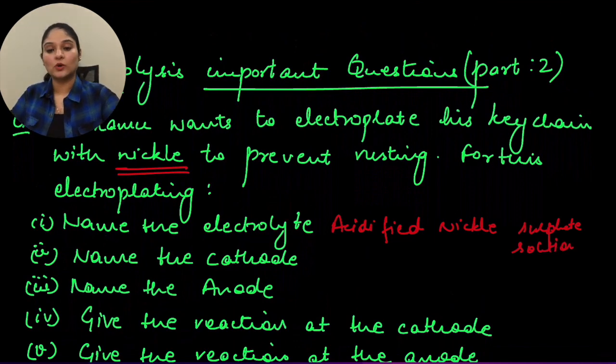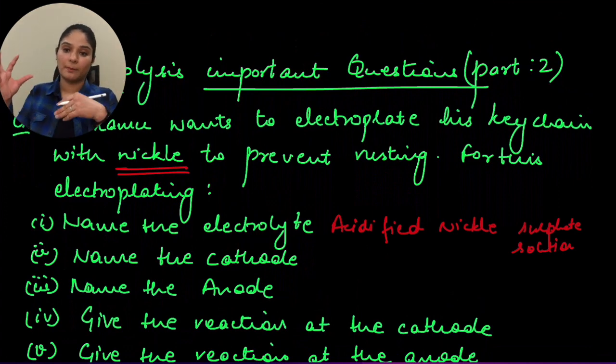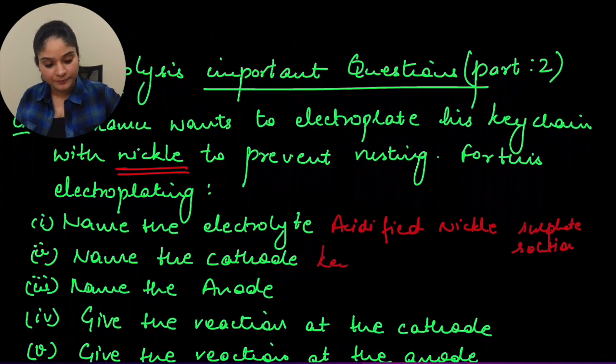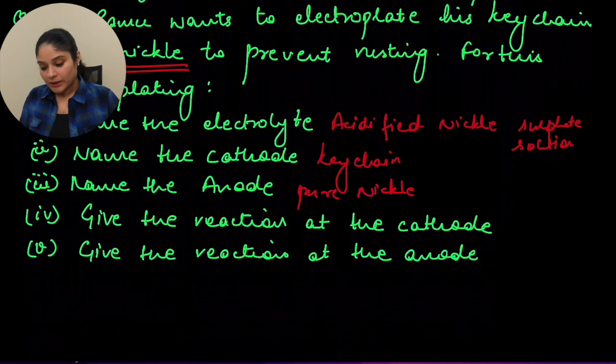Okay. Then name the cathode. Cathode is always something that you're electroplating because at cathode your deposition starts. So at cathode it should be your keychain. Then the next question is name the anode. Your anode will be pure nickel because you're electroplating nickel. Then the next is give the reaction at cathode. At cathode, as I mentioned, deposition happens.